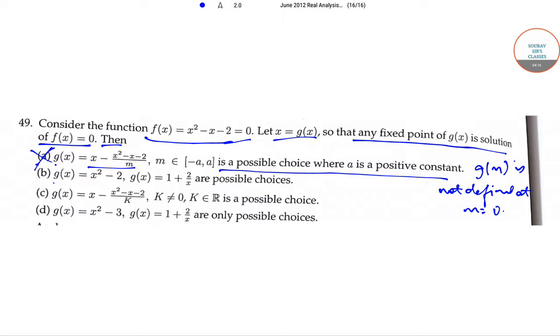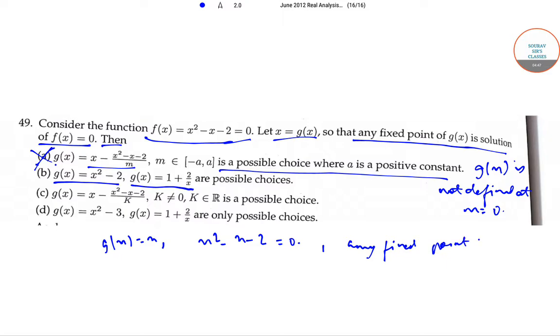Option B, g(x) = x² − 2, g(x) = 1 + 2/x are possible choices. Now for both the g(x)'s, if we put them equal to x, that is g(x) = x, we get x² − x − 2 = 0. So, any fixed point solves f(x) = 0. Thus, option B is true.